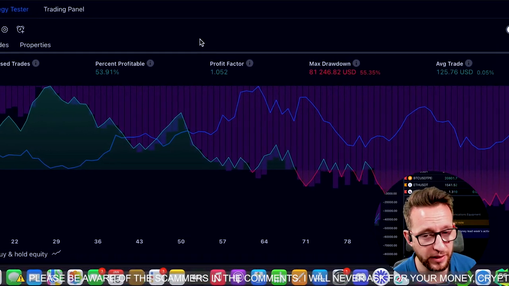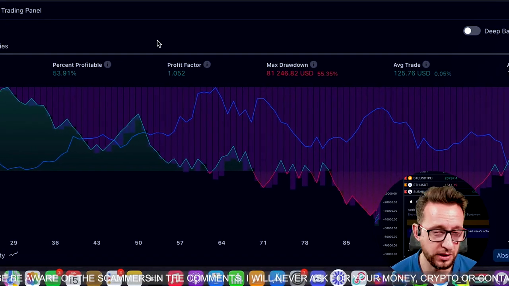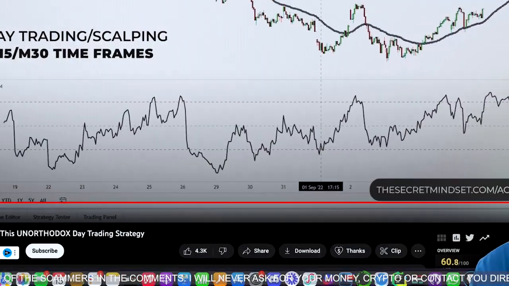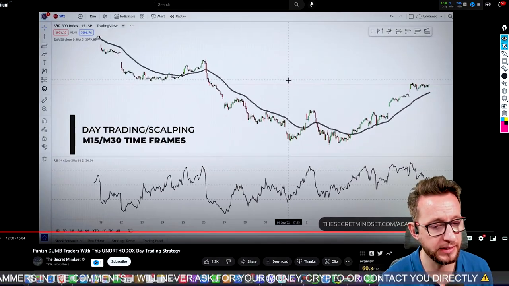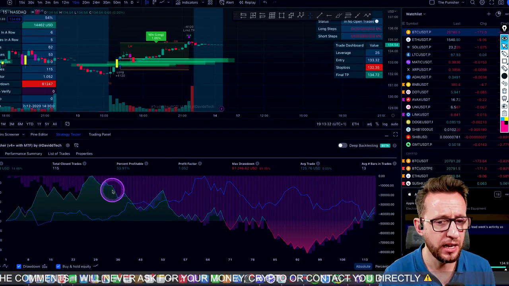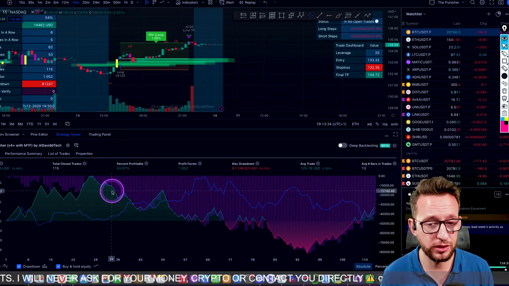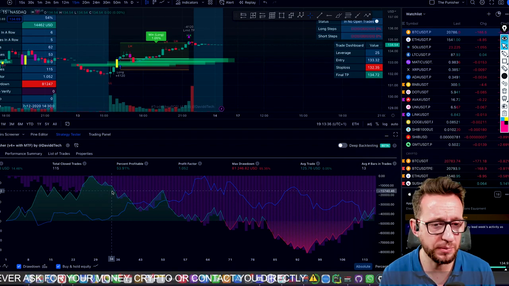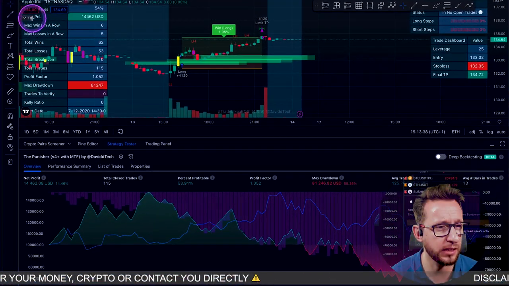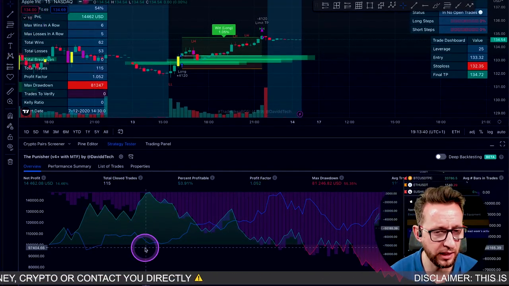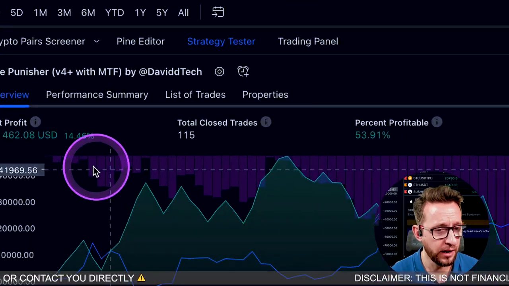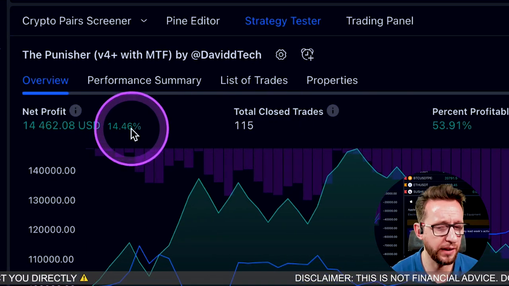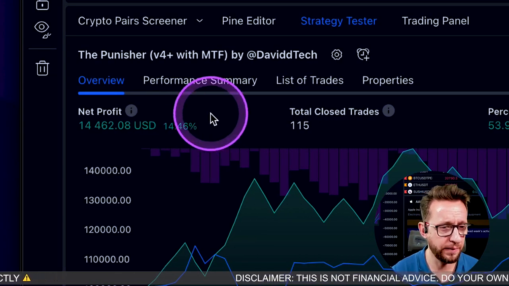It's not absolutely fantastic. The drawdown is, as far as I'm concerned, pretty bad on Apple. We're nowhere near the expected win rate that the secret mindset has given us, but it is a start of a good trading strategy. We need to go away and optimize maybe a bit more the settings, play around with the values inside the levels of RSI. We have 115 trades. We have 14% net profit.